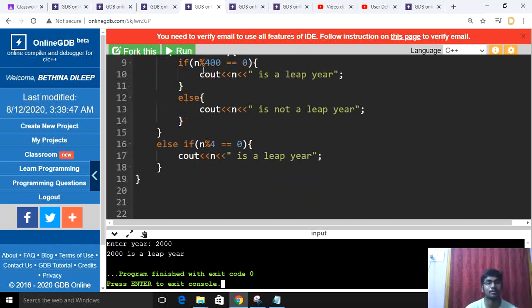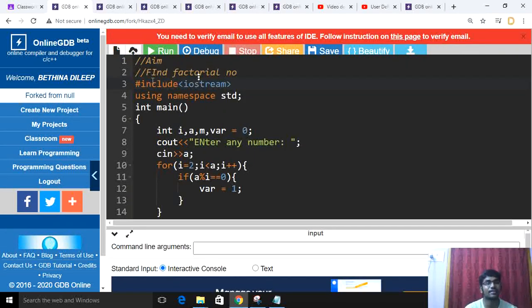Okay, we'll go on to the fourth program. This fourth program is to find the factorial.